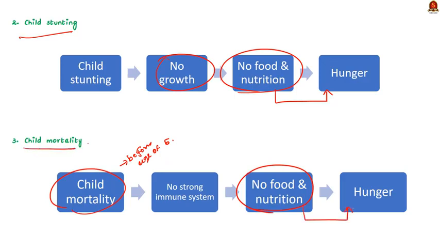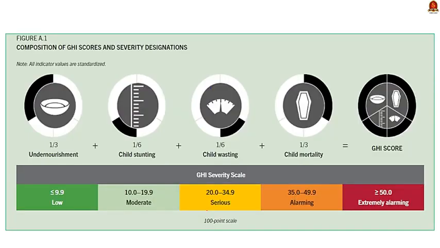Now you may think diseases are also reasons why children are dying, right? Yes, you are right. But this again proves what I said right now. If a child is healthy, then he will be able to survive. For this, his mother should also be healthy. If a child's mother is not getting enough food, then how will she feed the baby? And how will the baby get its nutrition? So, this gives a broader idea about hunger. From this itself, we can arrive at the answer, which is option C.